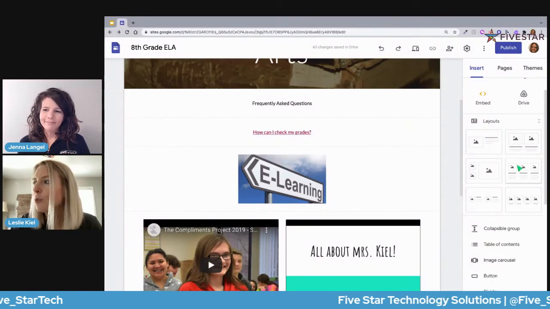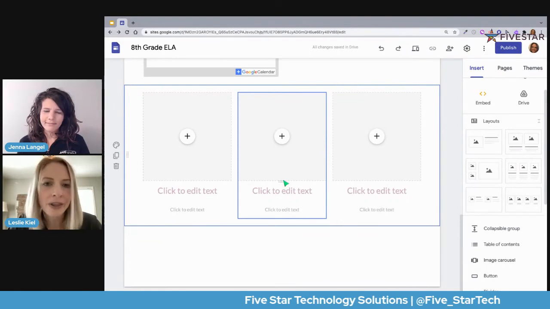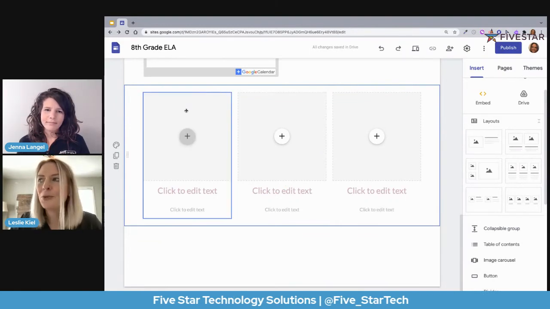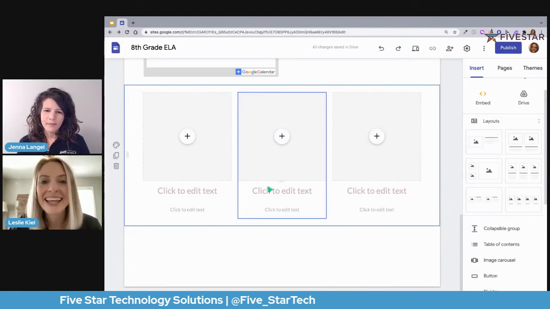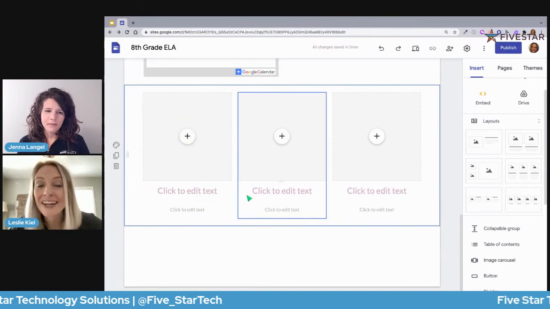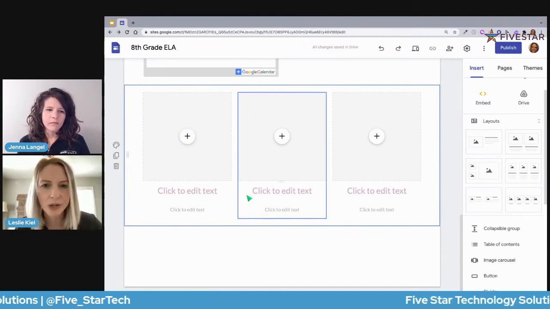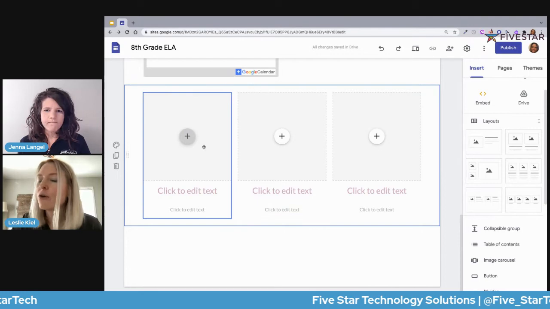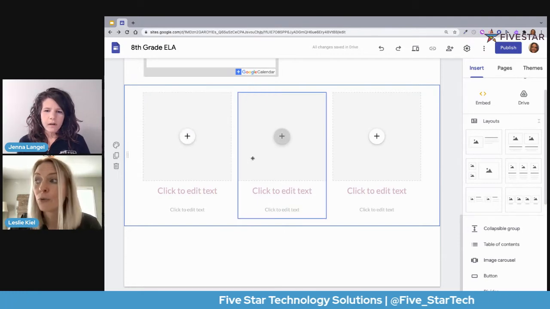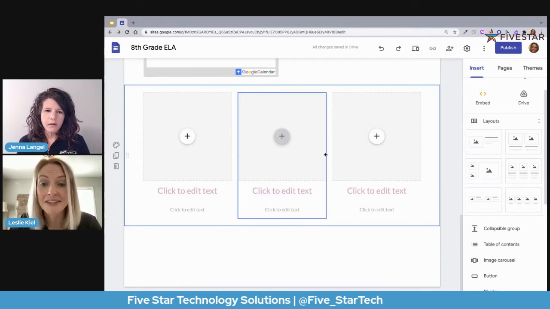If you want Google to do the thinking for you, and you want to just choose a layout and then add in items, that's totally an option. We did it the long way just so we could have that skill set, but those layouts are available and are really easy to just click and customize.